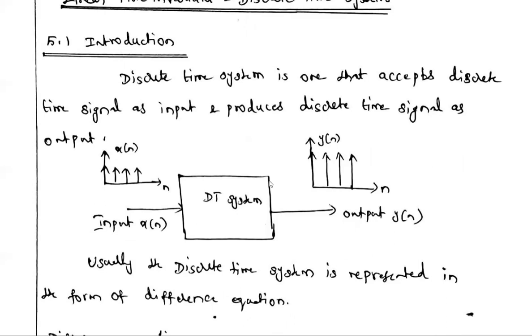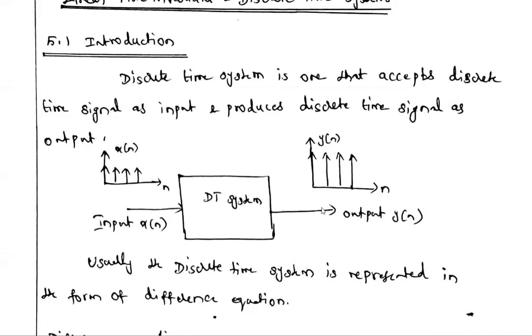Here it is a discrete system. Discrete time system means this system has the ability to process the discrete input signal, the discrete input x of n, and produces discrete output y of n. That is called a discrete time system. This block indicates the discrete time system. For it, the input is given as x of n, and the output taken from the system is mentioned as y of n.